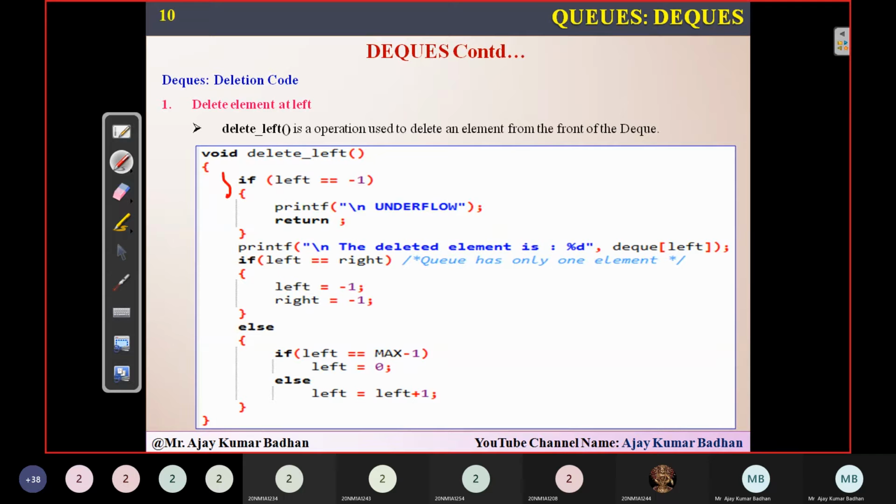First, checking whether the underflow condition is there or not. How can we check that? Simple, left equal to -1. You will check it. So if this condition fails, simply remove the element present in the left, because we are removing the elements from the left side. Remove it.